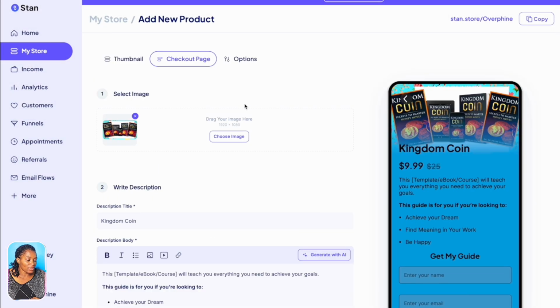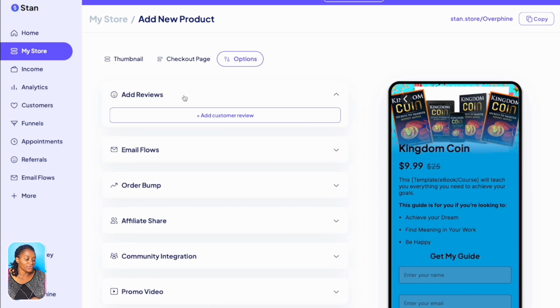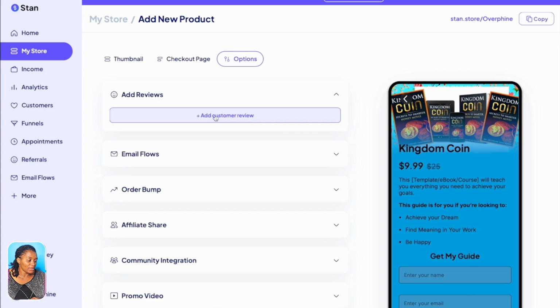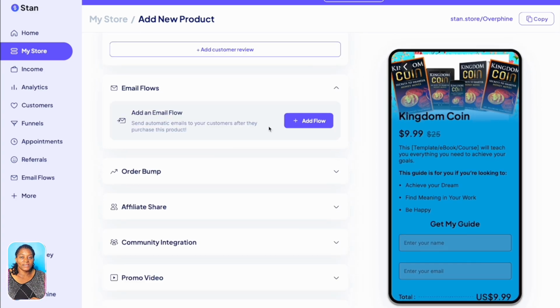Another thing that you can do, you can come here to options. So you have many different things. If people have reviewed your product, you can actually add the reviews here, just like this. And then you can scroll down, email flow. Now you can decide to add an email flow. So when they buy this book, what will happen next?